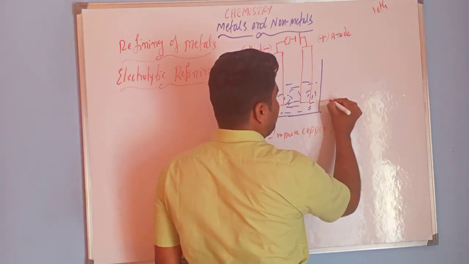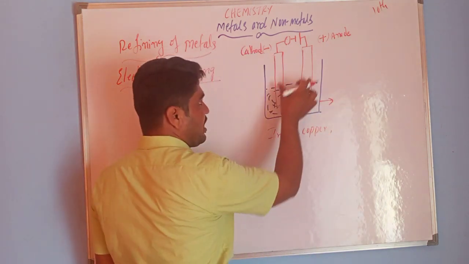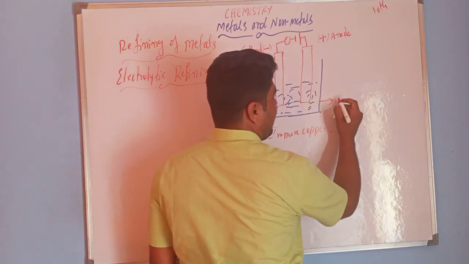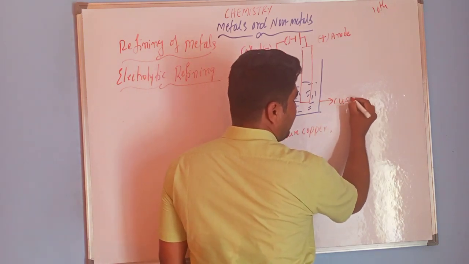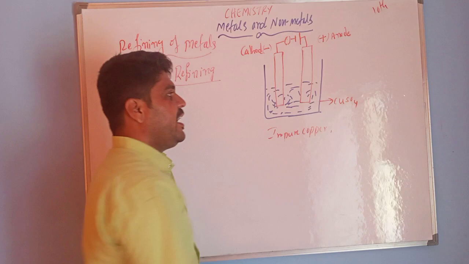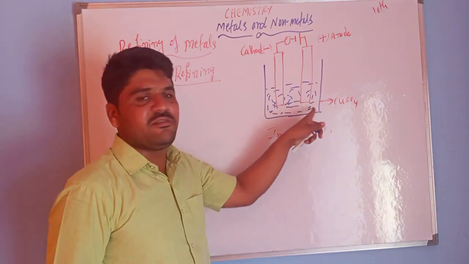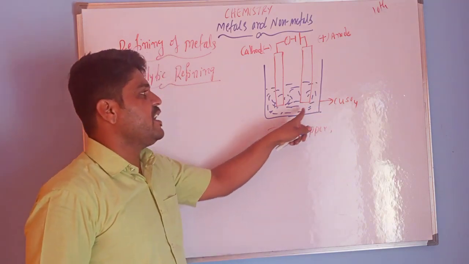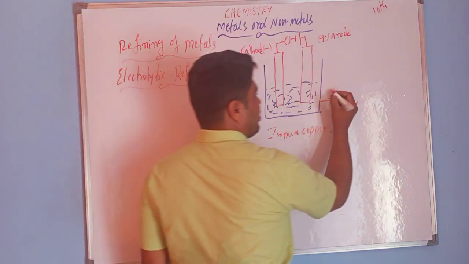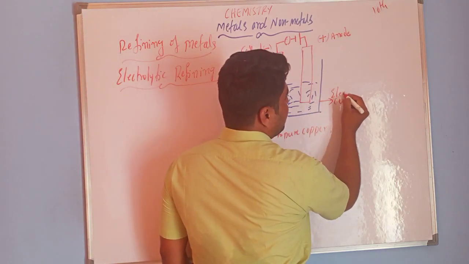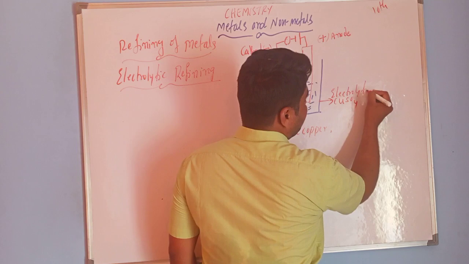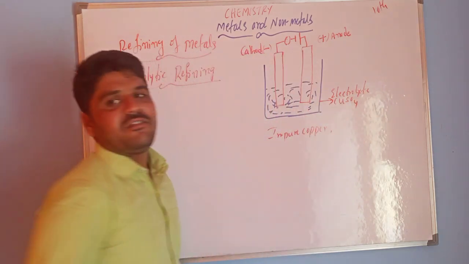Here I am taking copper, which is impure copper right now. For this impure copper I am taking copper sulfate as a liquid electrolyte. The electrolyte is copper sulfate.